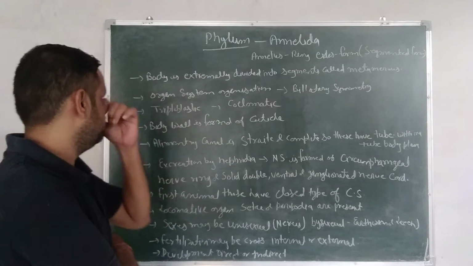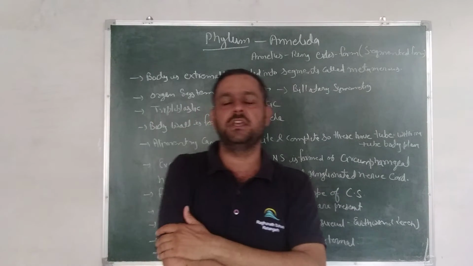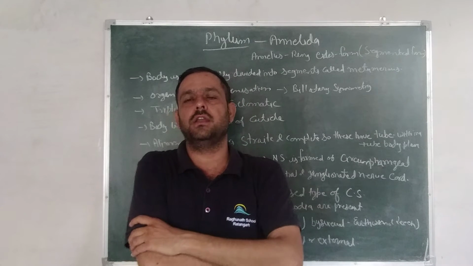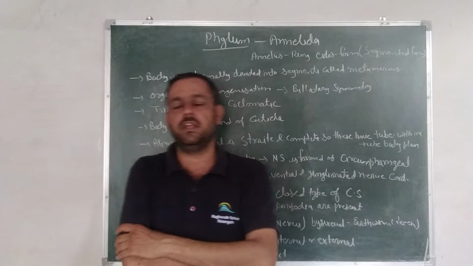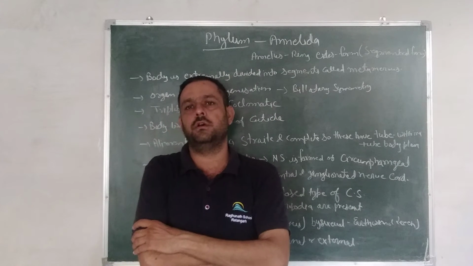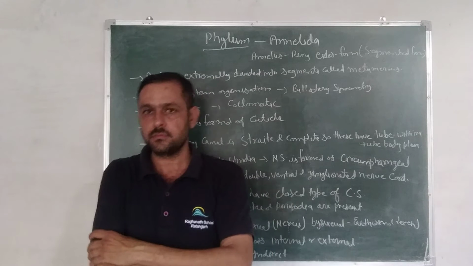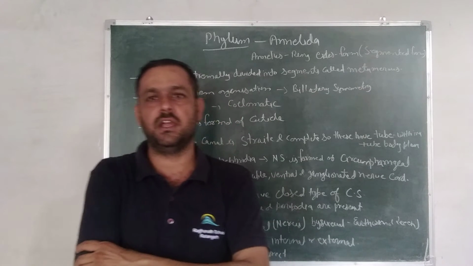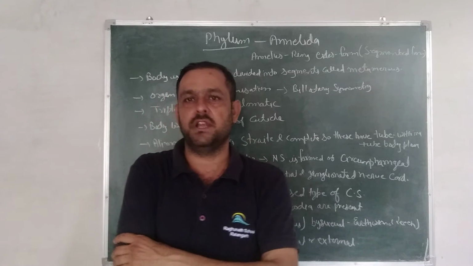The first character. Whenever we talk about the habitat of these animals, we can say these animals are found in both aquatic and terrestrial habitat. In aquatic, they are found in both marine and freshwater. Annelids are found both in terrestrial and aquatic, and in aquatic they are found both in marine and in freshwater.